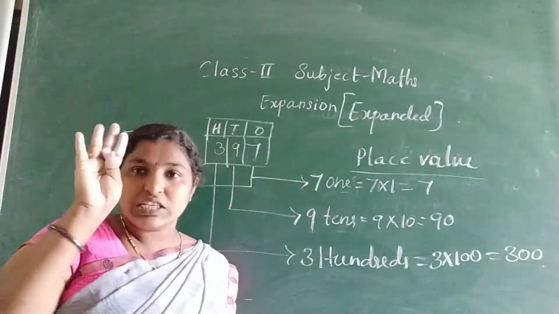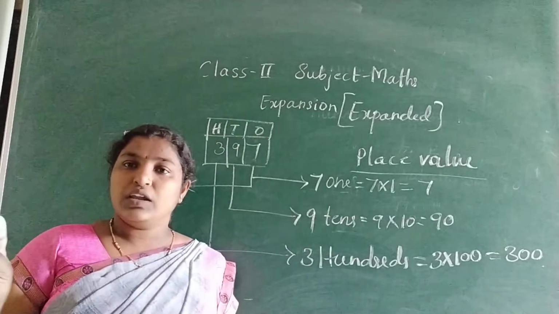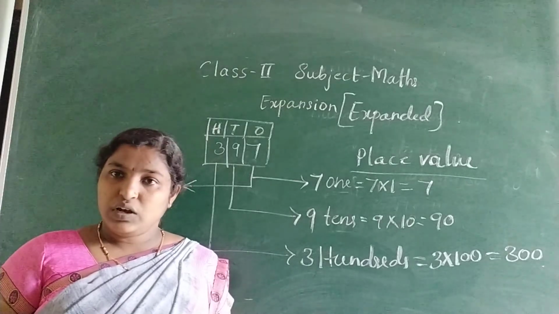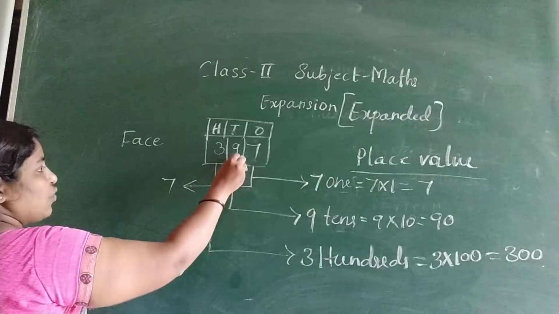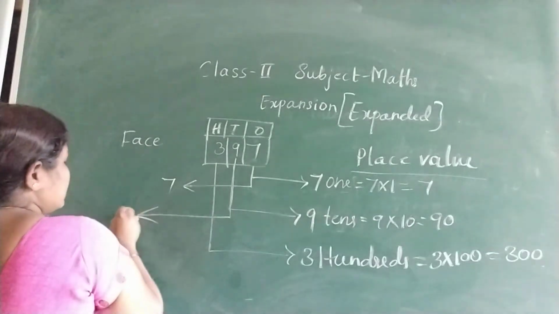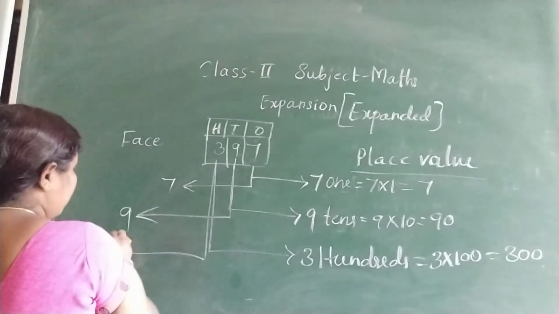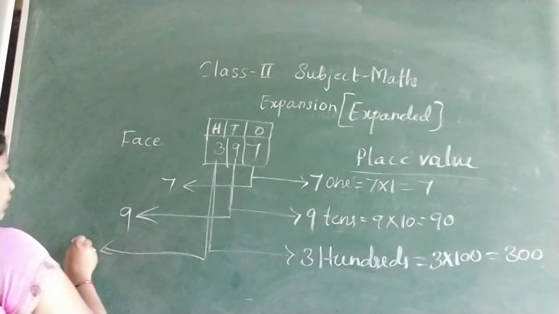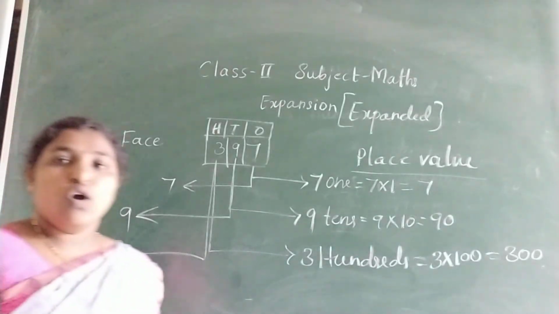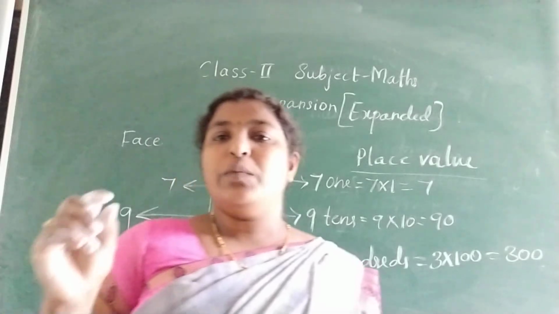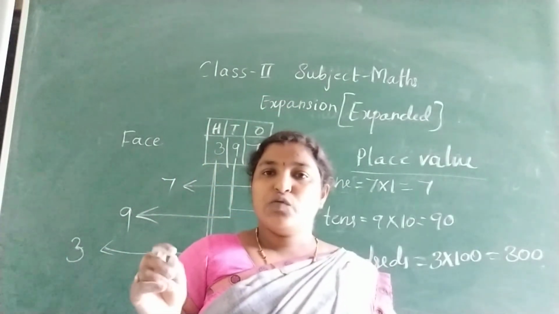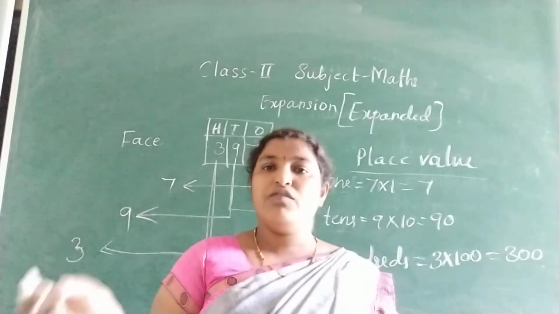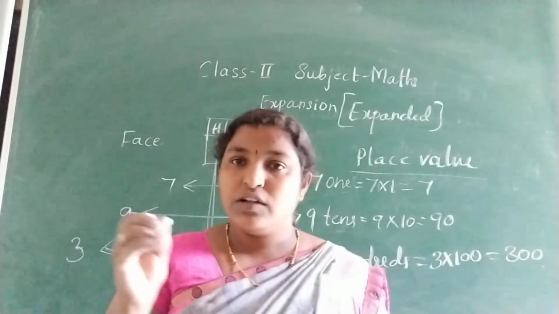If 7 stands in front of the mirror, we will see 7 only. So face value of 7 is 7 only. Now face value of 9 is 9. Face value of 3 is 3 only. So place value means we should multiply the number with the place. Okay. Face value means the number itself.